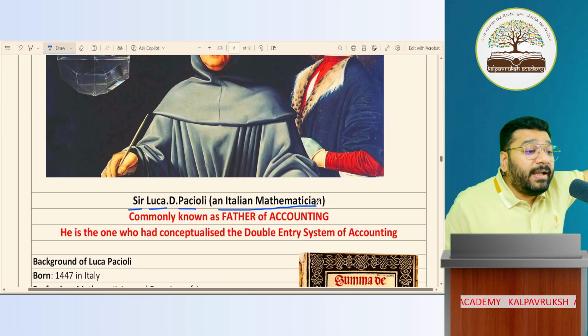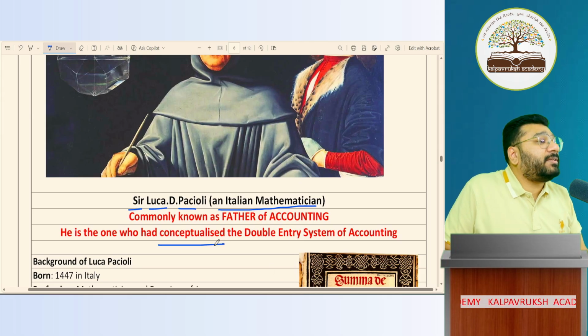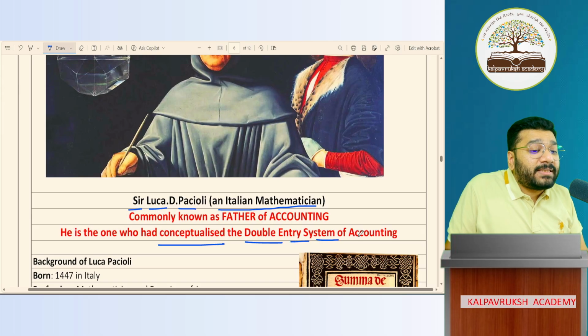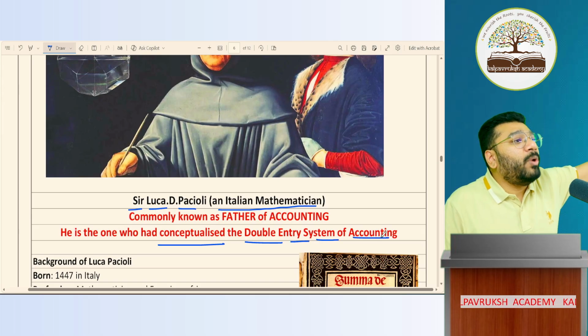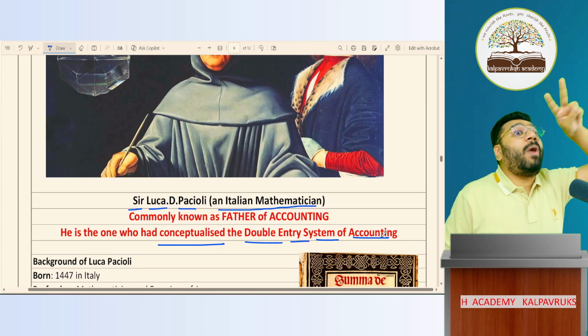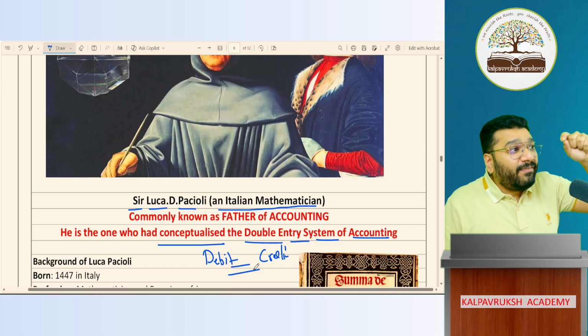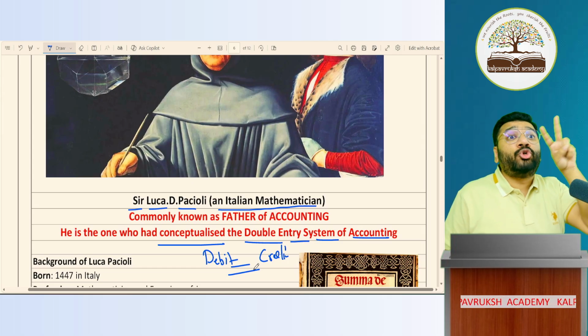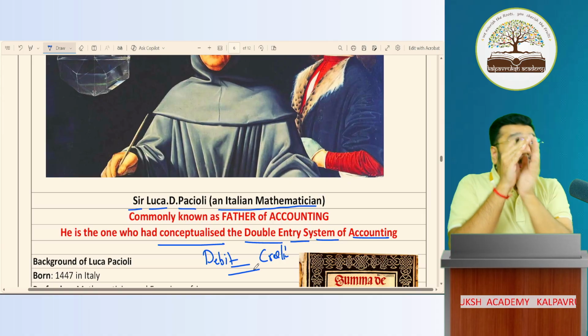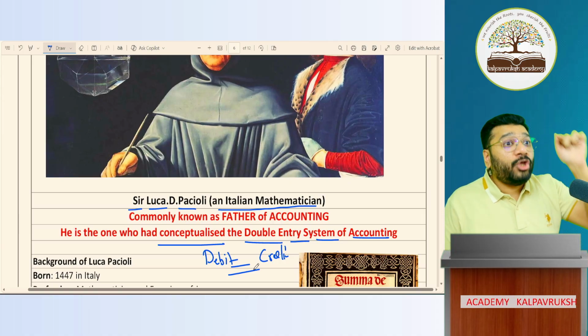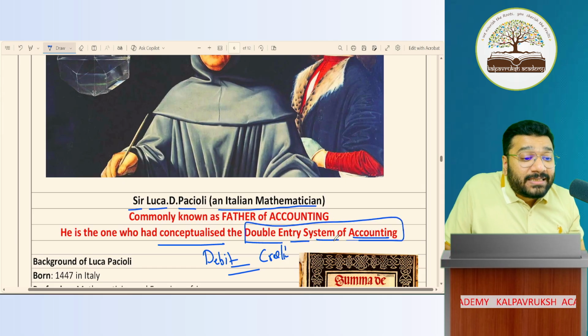Because he is the person who conceptualized the double entry system of accounting. He is the one who gave that accounts have two aspects: one is the debit aspect, the second is the credit aspect. Whenever in a transaction you capture two aspects, one debit and another credit, we say you are following the double entry system of accounting.